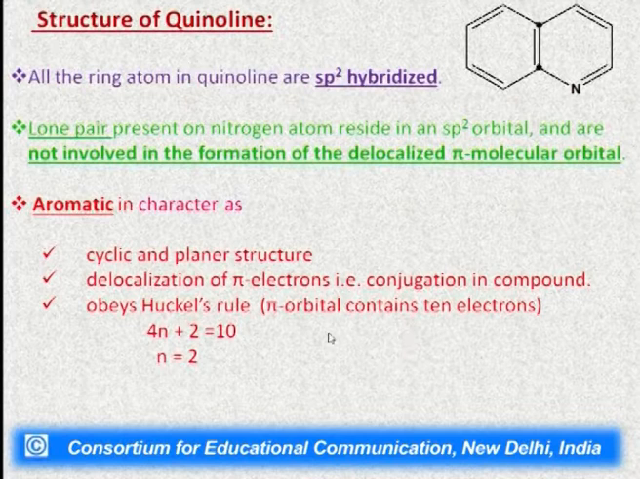It also obeys Huckel's rule, which concerns the number of pi electrons. Here you can see that there are 5 double bonds. So, the number of pi electrons will be 5 into 2, which is 10, and 4n plus 2 will be equal to 10. Here the value of n comes to 2, which is an integer, so it obeys Huckel's rule. After following all these facts, we can say that the given compound is aromatic in nature.